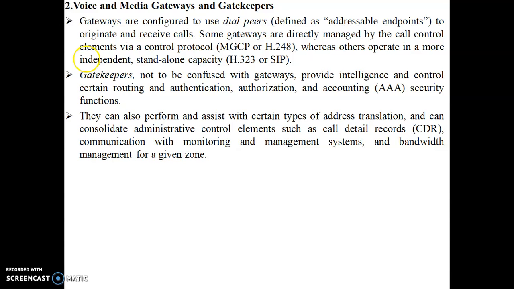Now, what are these control elements which the gateways or gatekeepers are taking care of? Call details record, that is CDR, taking care of all calls and keeping a detailed record of all calls. Communication with the monitoring and management system, and bandwidth management is also one of the important factors that is taken care of by the gateway.